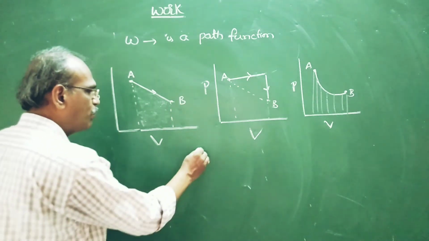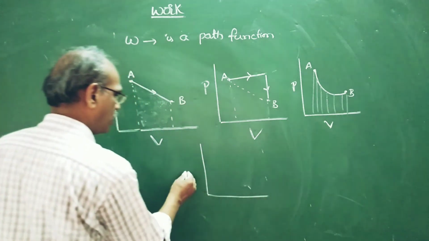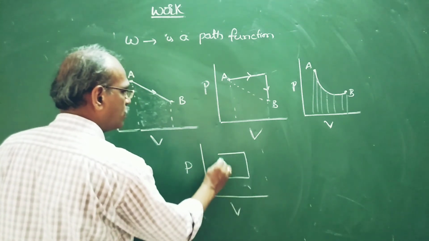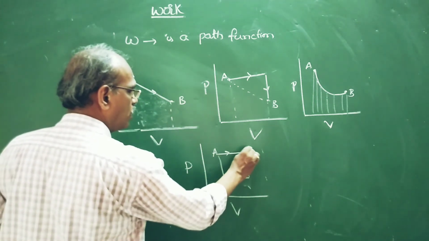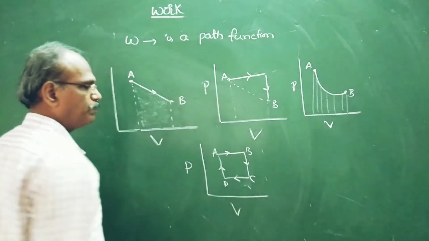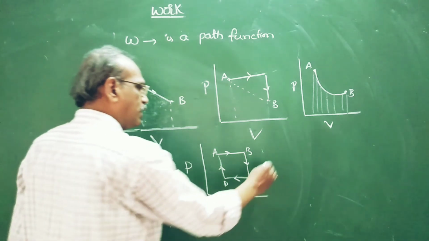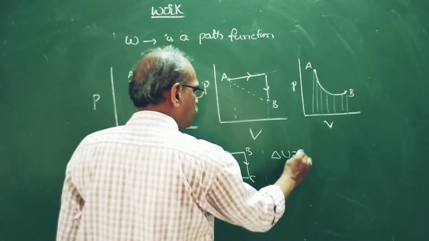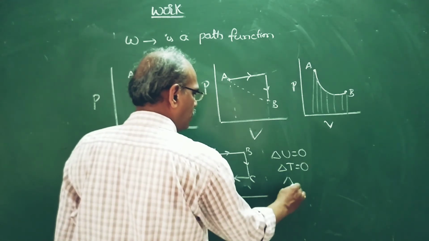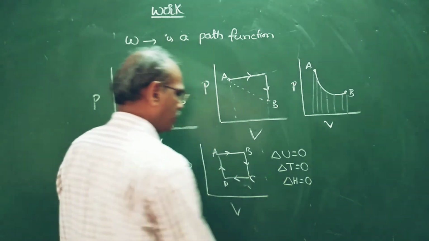Even in a cyclic process, as in previous cases, say A to B, B to C, C to D, D to A, here delta U may be 0, delta T 0, delta H 0, like that.